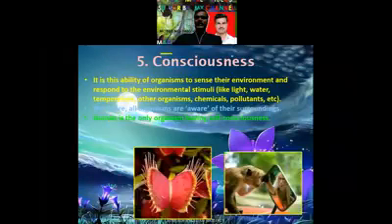Consciousness is another character. It is the ability of organisms to sense their environment and respond to environmental stimuli like light, water, temperature, other organisms, chemicals, pollutants, etc. Therefore, all living organisms are aware of their surroundings. Human is the only organism having self-consciousness.